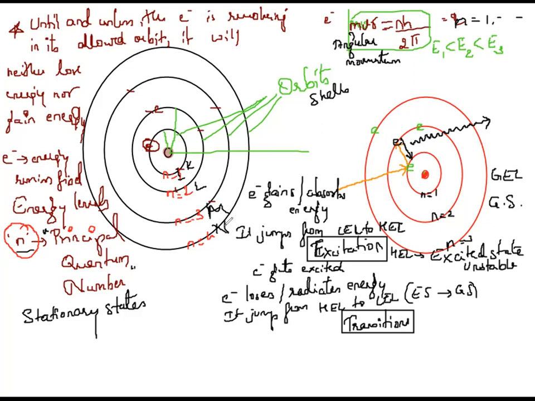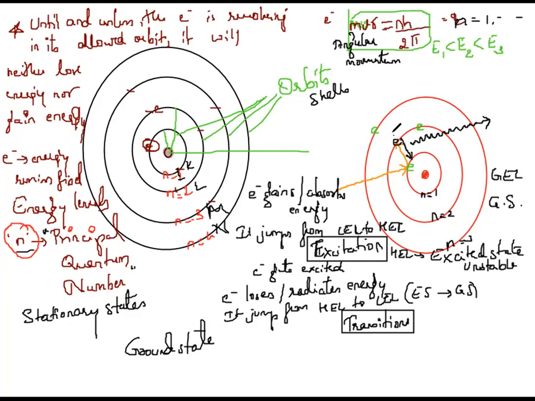Next point. Ordinarily an electron continues to move in a particular stationary shell or orbit, or you can say energy state. And such a state is called what? It is called the ground state. The lower energy state is called the ground state, and that is the stable state for that electron. When energy is given, the electron will gain or absorb energy, and it jumps from a lower energy level to any higher energy level. And that higher energy level is called what? Excited state. And the process is called excitation. And the excited state is always unstable.